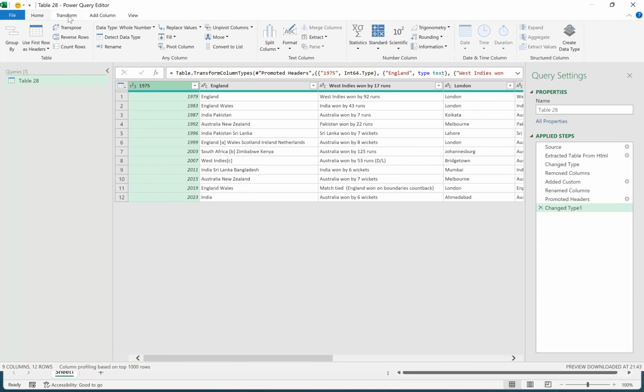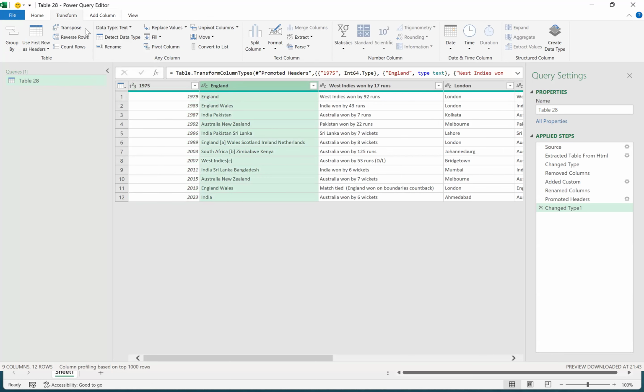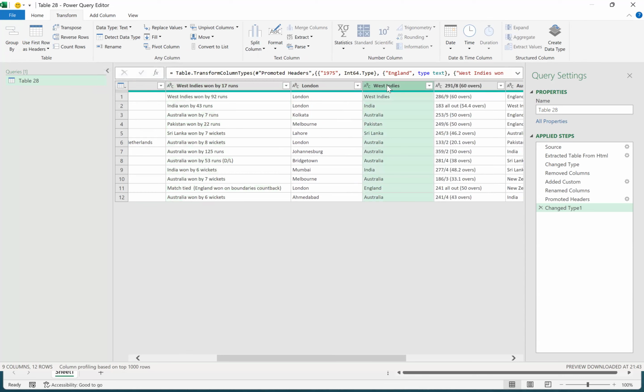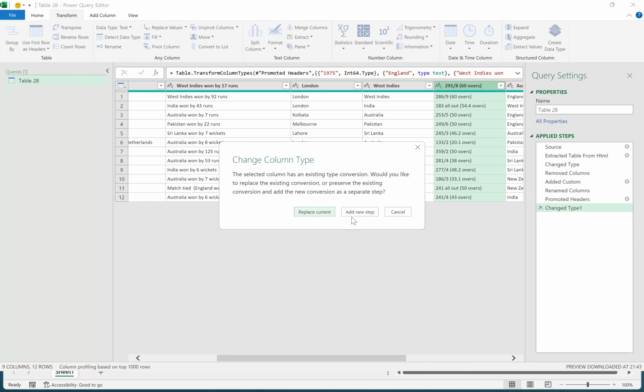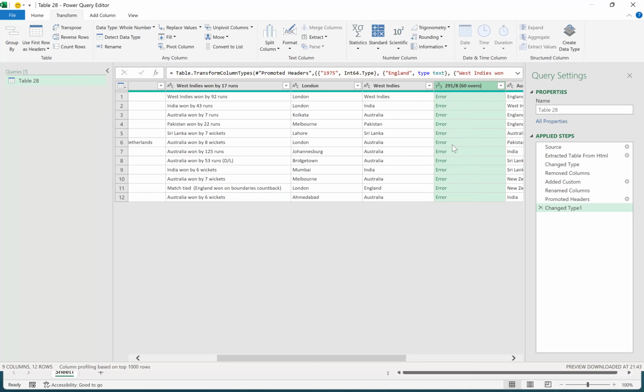Now I want to change the data type. Transform. So here whole number is there, right? Instead of whole number, I can make it date, time, text, anything is fine. But this should be year-wise only, so it should be a text type. By default, it will become the text data type. Here if I click whole number, text will come again. And this header format should come as whole numbers, right? So again we can change this to whole numbers, Replace current. But an error is coming. Still we can do this with the data if we make it a decimal number.